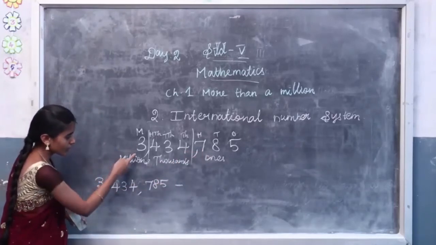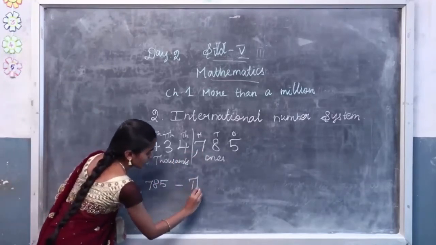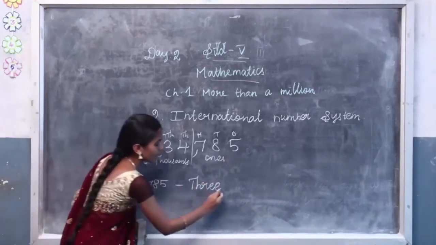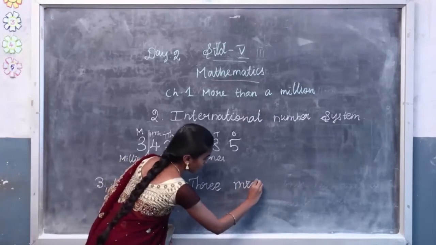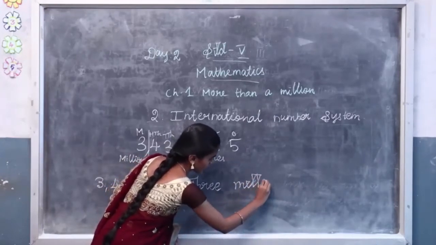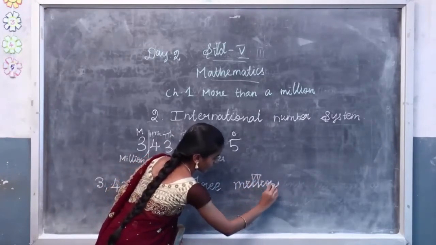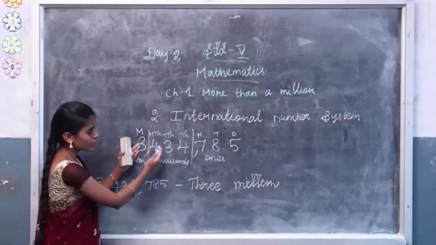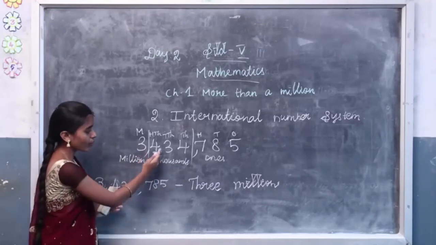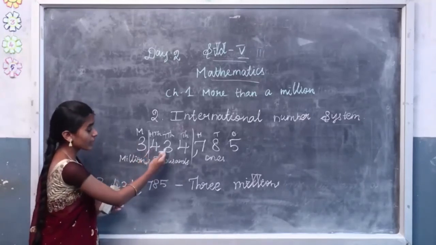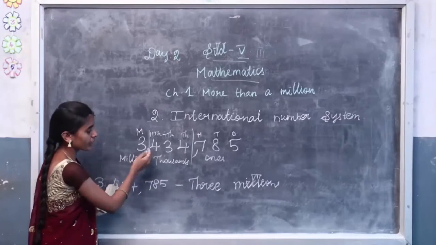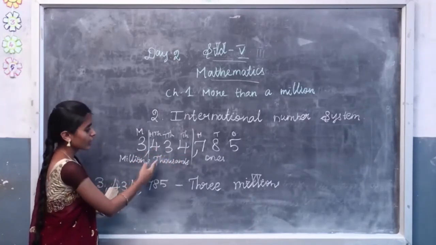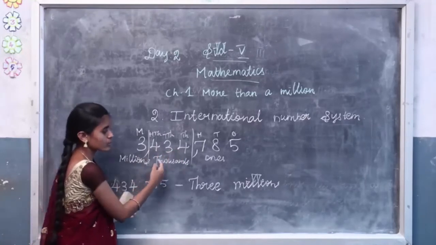So see the first one, 3 millions. THREE, 3 millions. How do we write millions? What is the spelling? MILLION. 3 million. First group finished. Then see the second group. What is the number? 434 means 434. Say the number all together, 434. Then the group name, thousand.